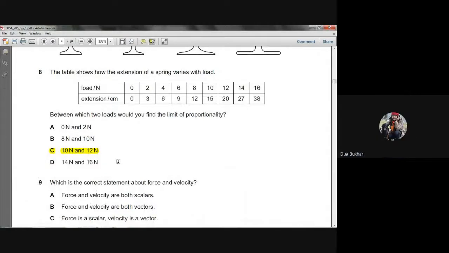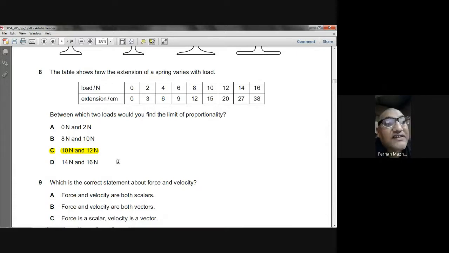Yes, sir, but on 8 also the difference is 4, no? From 8 to 10. Okay, sir. When the load was increased from 8 to 10, there was a 2 Newton increase of the load. The extension increased from 12 to 15, which is 3 centimeters. That is exactly the same increase as the previous ones.